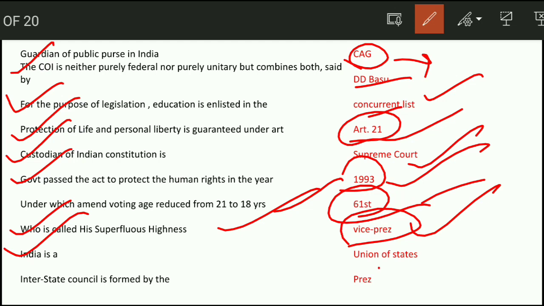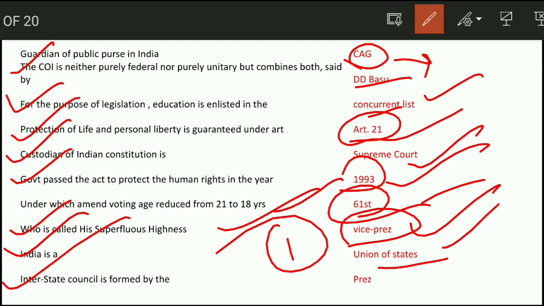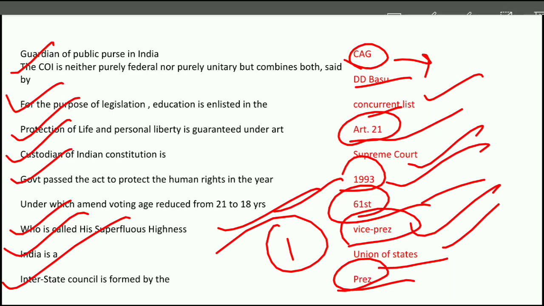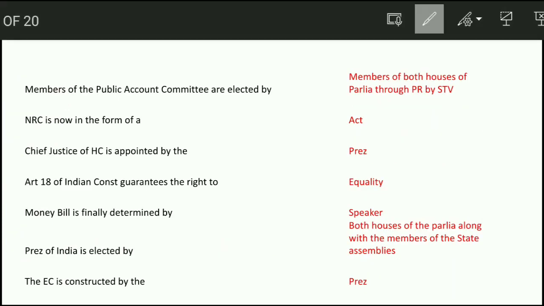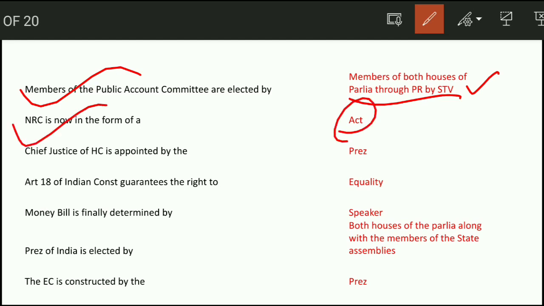India is a Union of states under Article 1. Inter-State Council is formed by the President. Next question. Members of the Public Accounts Committee are elected by members of both the houses of parliament through proportional representation by single transferable vote. NRC is now in the form of an act. NRC.